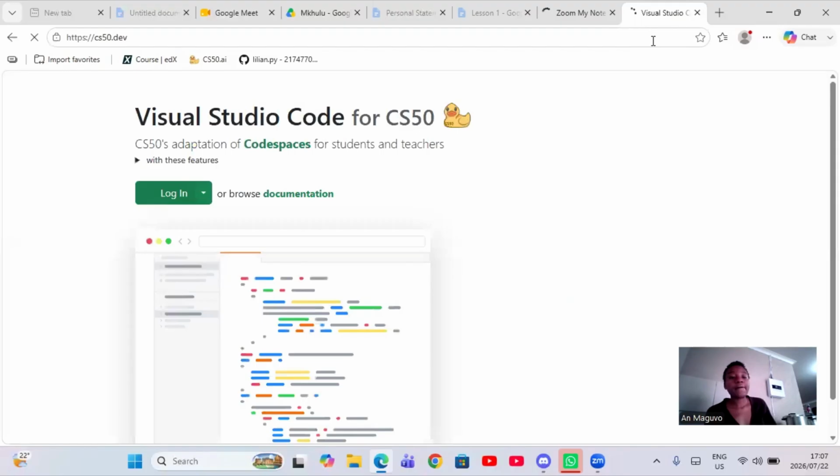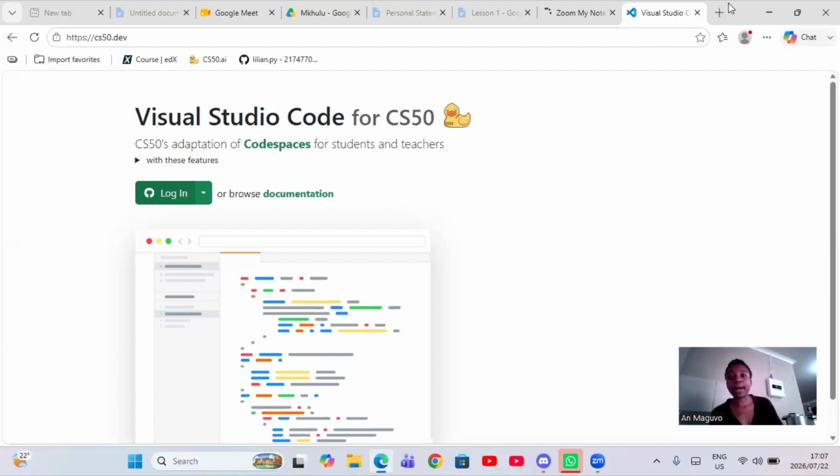Okay, so here, as you can see, it says CS50 adaptation of Codespaces for students and teachers, right? So you log in, you see that it resembles GitHub, right? First things first, you have to log in using a GitHub account.